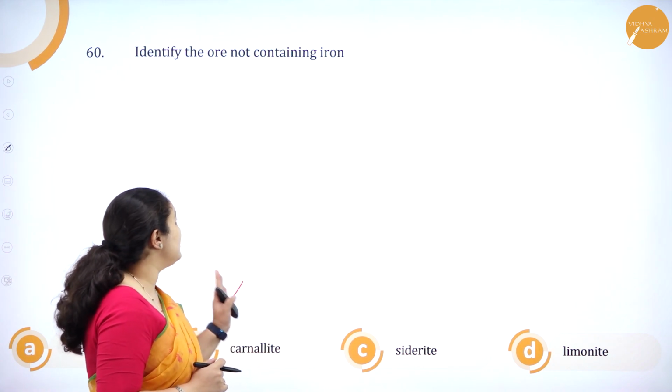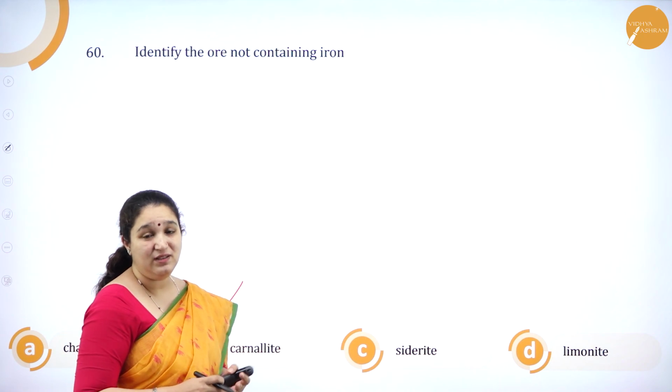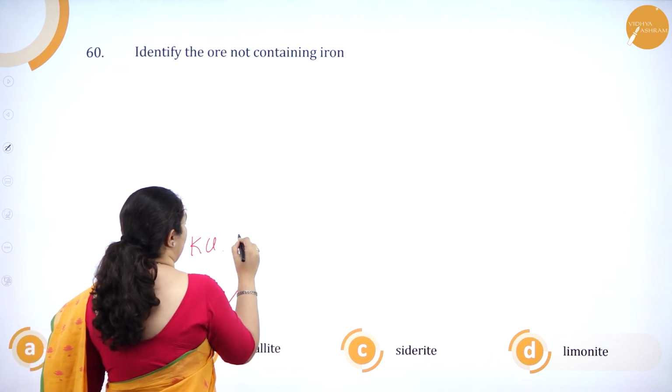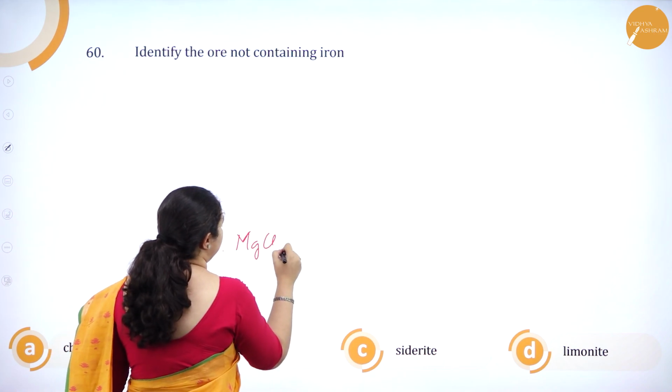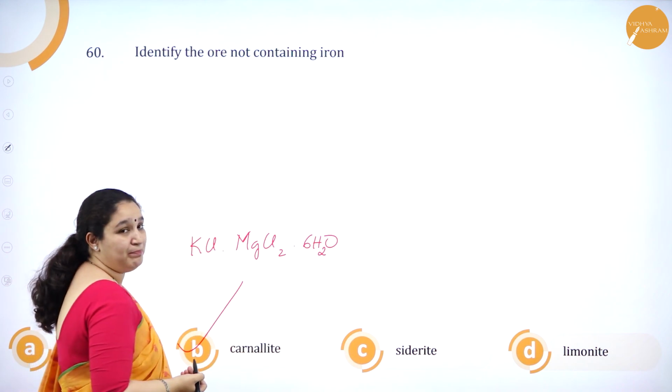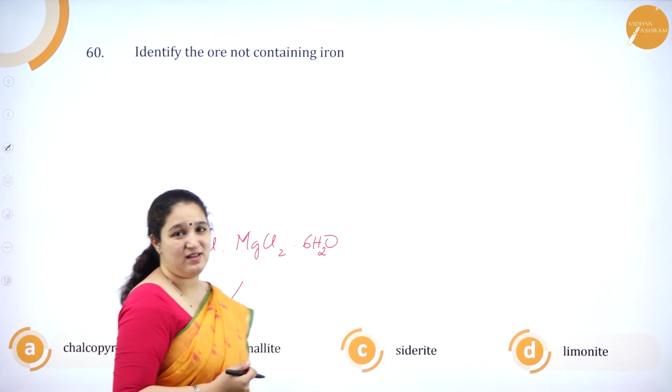So carnallite is the one which does not contain iron, that is made up of potassium chloride, magnesium chloride, and 6 molecules of water. So option B is the right answer.